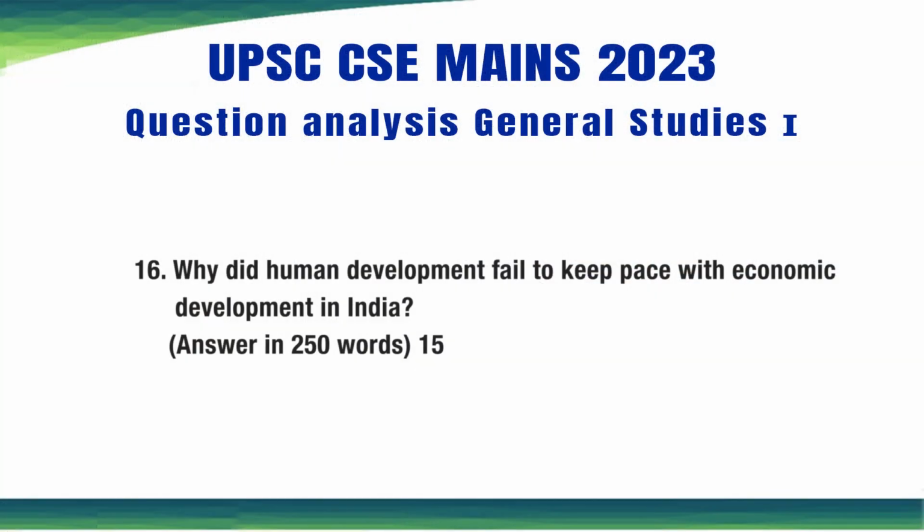And of course, these rainforest regions, like in the Northeast and the Nicobar Islands, come under the UNESCO World Biodiversity Hotspots. And you can mention ecosystem resources also. Some of the herbal plants and others, these are all important. So this is all about the 15th question. Now the 16th question of the GS1 paper: why did human development fail to keep pace with economic development in India? It's a question from human geography, that is human and economic development.